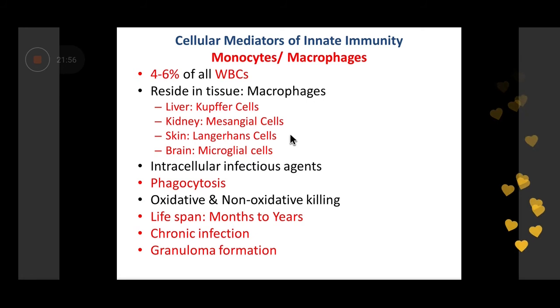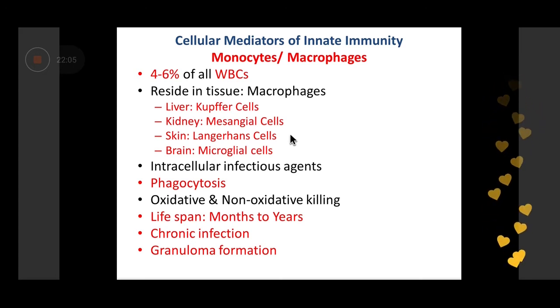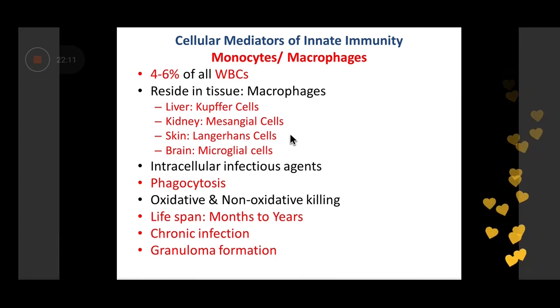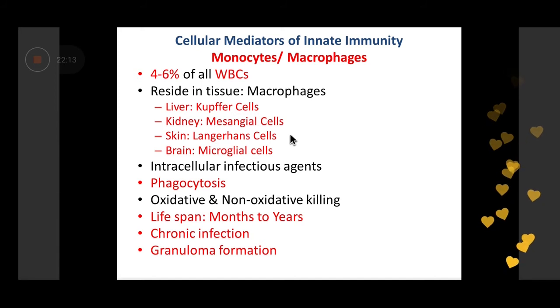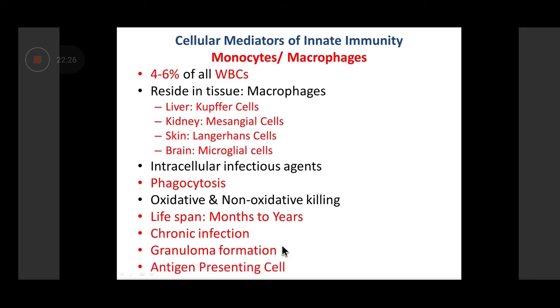Because these monocytes and macrophages cannot clear from the site and have a long lifespan, they form collections at the site of infection in the hope of killing the pathogen. And this collection is referred to as granuloma formation. So for many of the intracellular pathogens, that is those pathogens which multiply inside our cells, you find this granuloma formation. A classical example of this is tuberculosis. And you will hear more about granuloma formation when we talk about tuberculosis later.